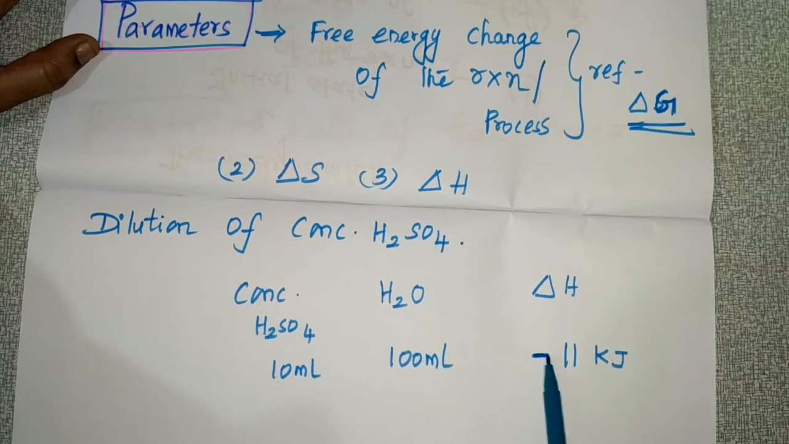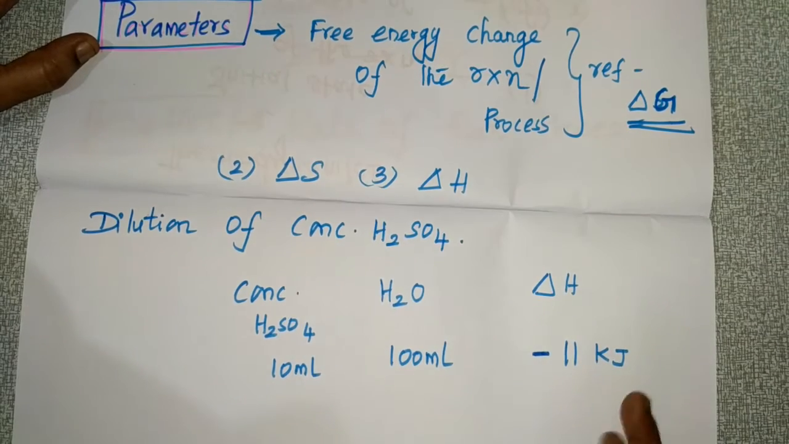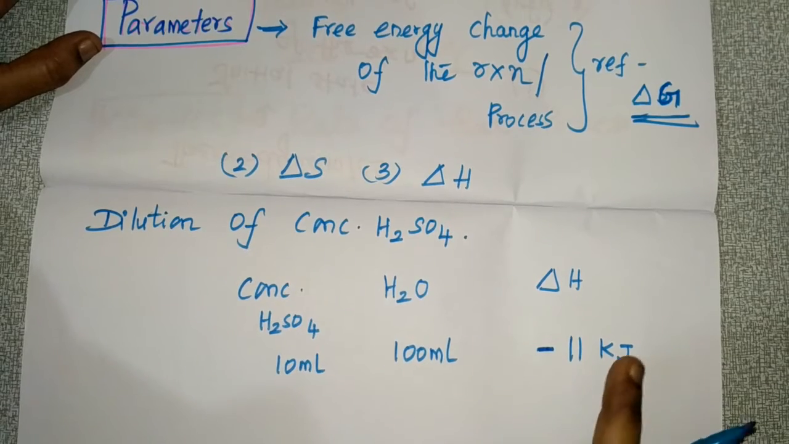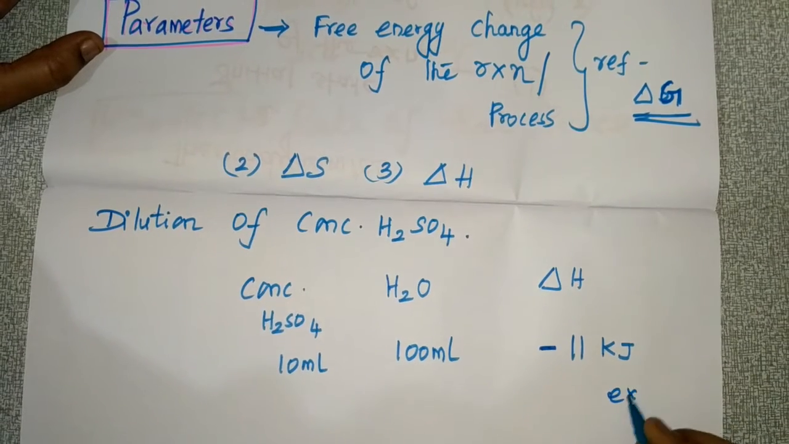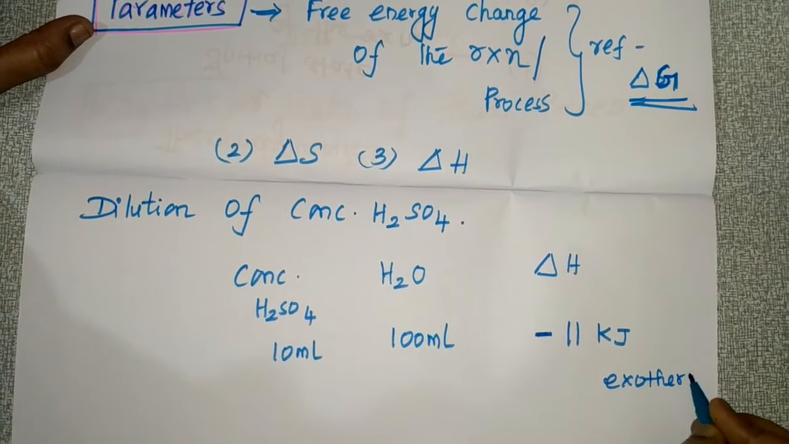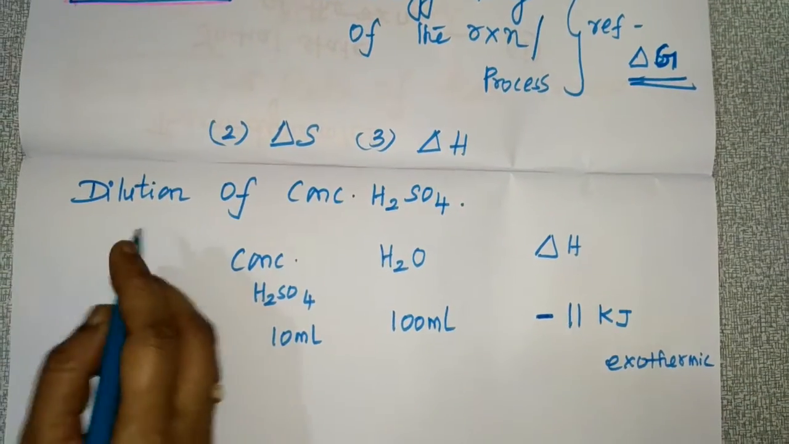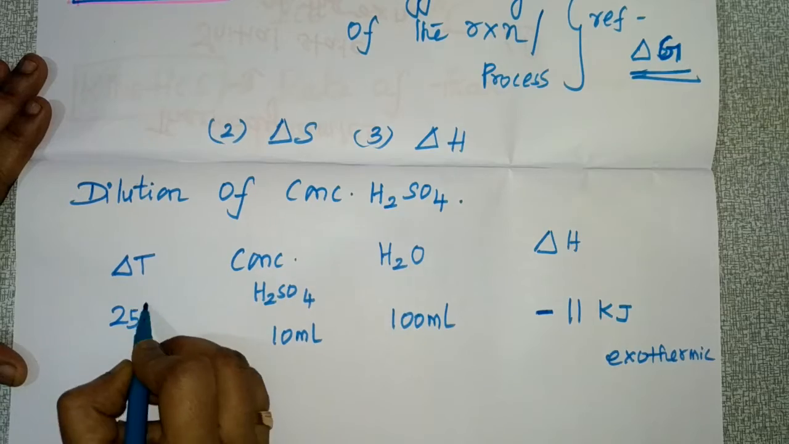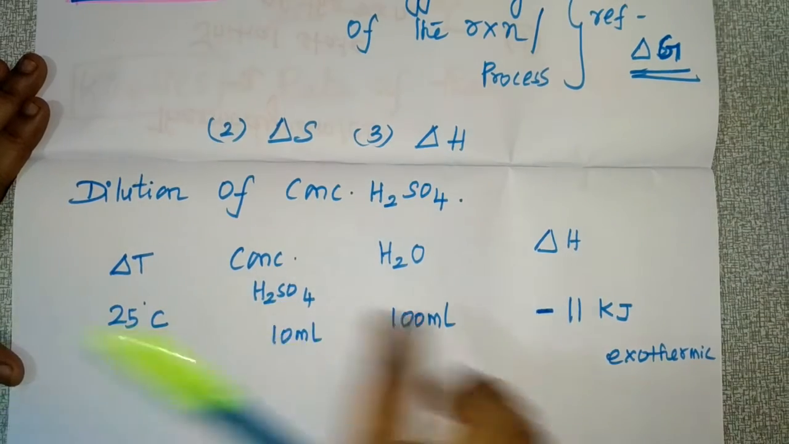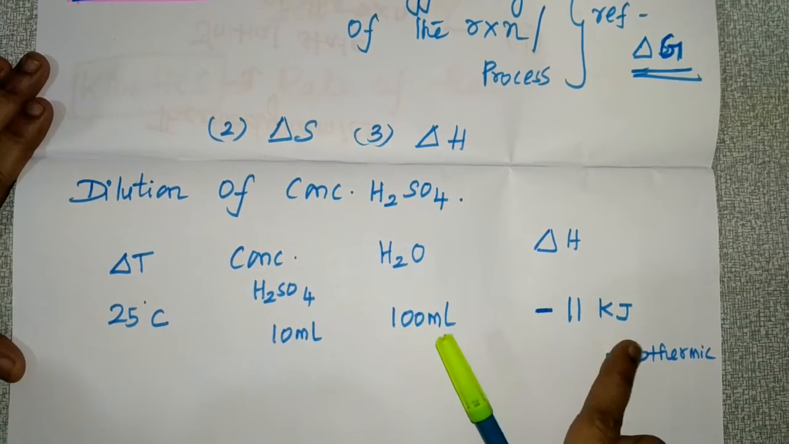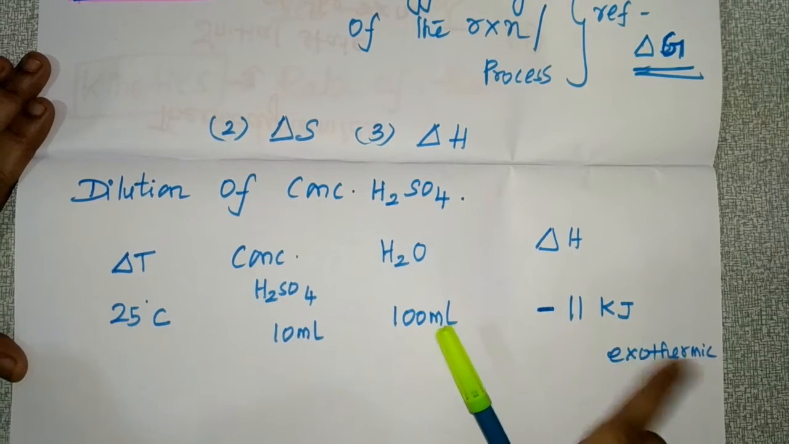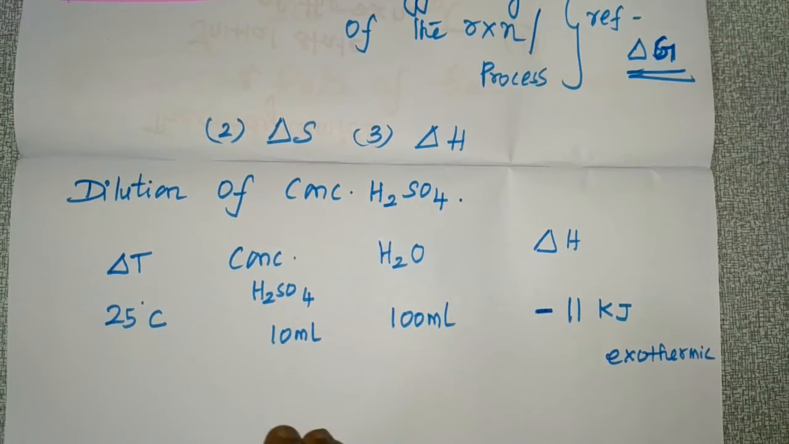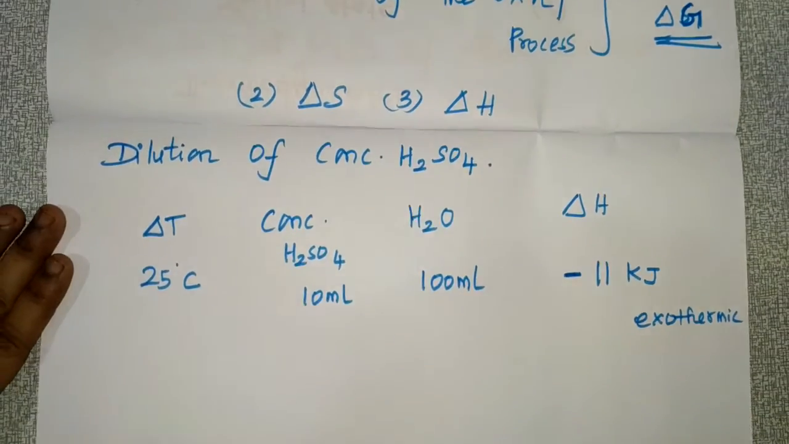So what is this minus? This represents the amount of heat which is evolved. So what type of reaction is this one? It is an exothermic reaction. And for this, the temperature is 25 degrees Celsius. For the evolution of this 11 kilojoules of heat, what is the temperature I had written? 25 degrees Celsius.